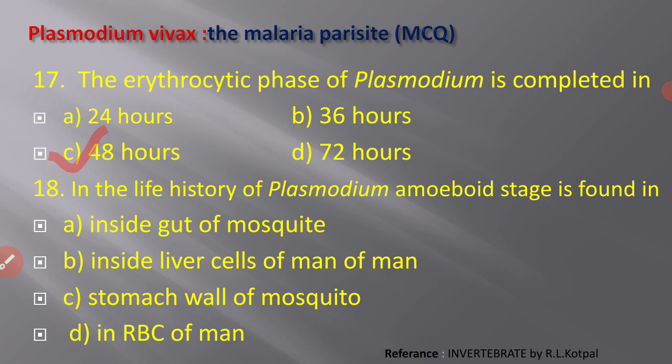This amoeboid stage is found in the erythrocytic phase of the Plasmodium life cycle, in the RBC of man.